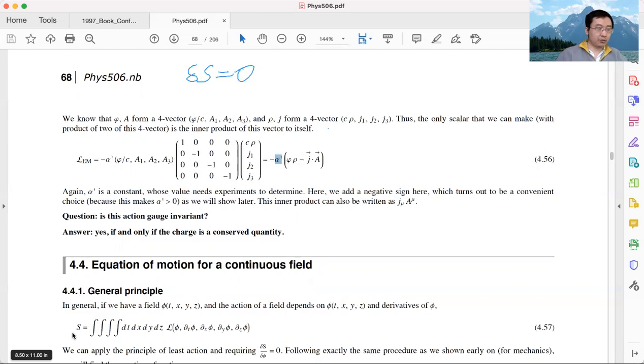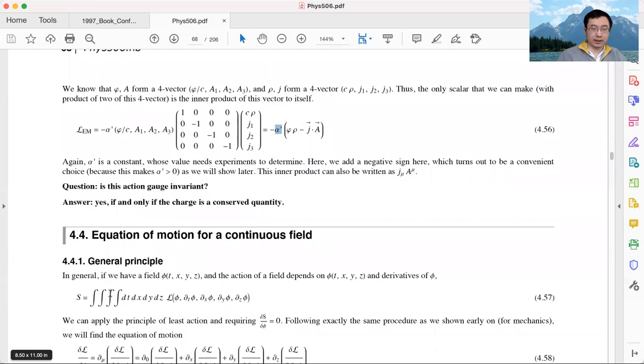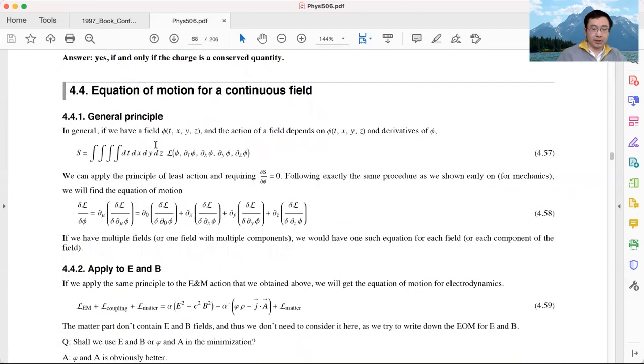As we know, the action is already uniquely determined by symmetry. The only thing we need to do is to measure these two numbers. And since the action is uniquely determined, the equation of motion is also uniquely determined by symmetry. We don't need any input from the experiment. We can already write down the equation of motion, and the only thing we need from the experimental side is to measure these two numbers, as we will show later. So let's start by looking at the action and try to get the equation of motion. This is what we are going to do in today's lecture.